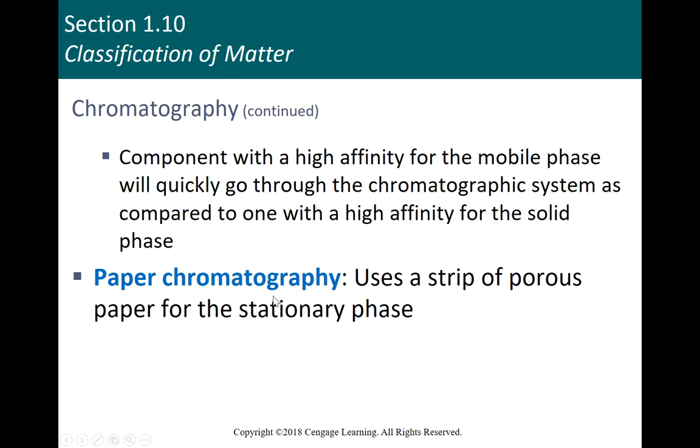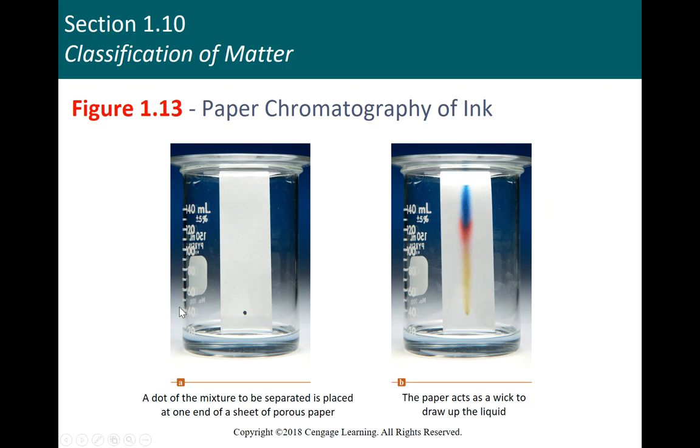The example you do most often in elementary, junior high, high school science is paper chromatography. So here we have a solid phase, that's the filter paper. The liquid phase is water, or maybe some kind of water-alcohol mix. As we let it develop, the water moves up the chromatography paper, and it separates out the colors of ink on there, because those different colors have different affinities for the phases.